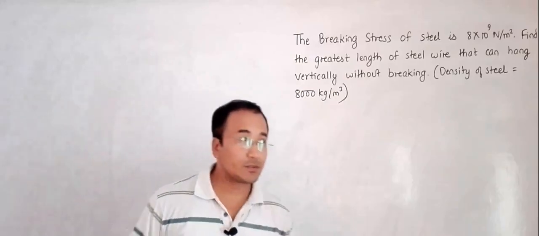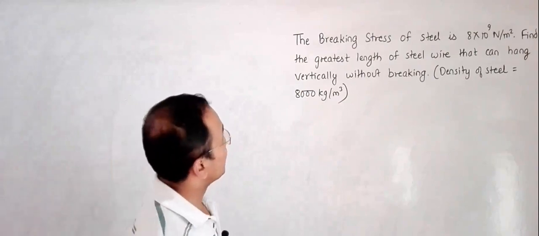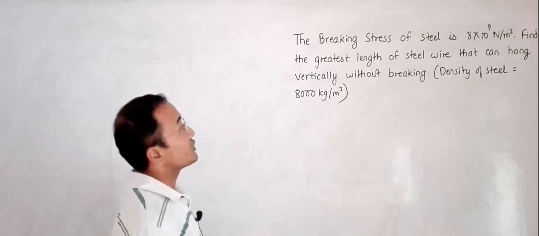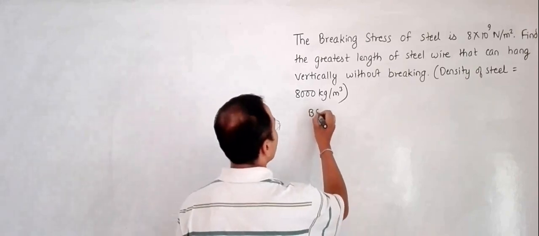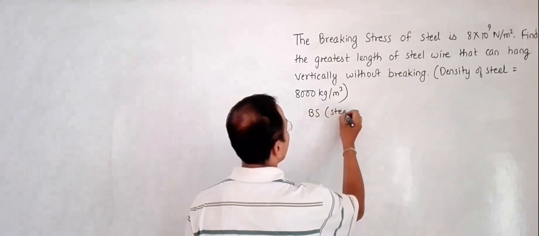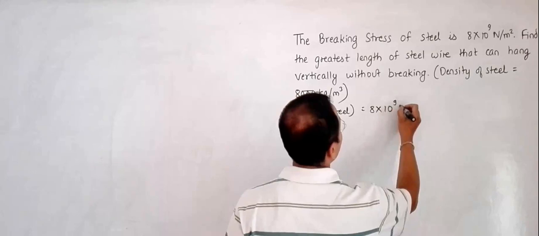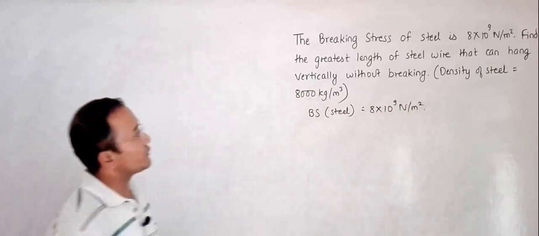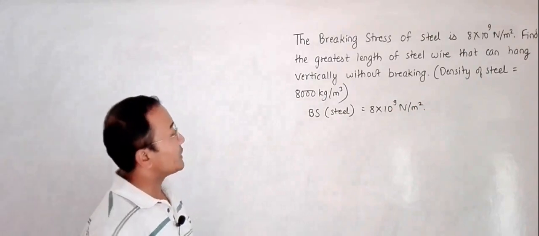Hello, today's topic is slightly offbeat. So the topic for today is elastic properties. Let us say the breaking stress of steel is equal to 8 into 10 power 9 Newton per meter square. We have to find the greatest length of a steel wire that can hang vertically without breaking.